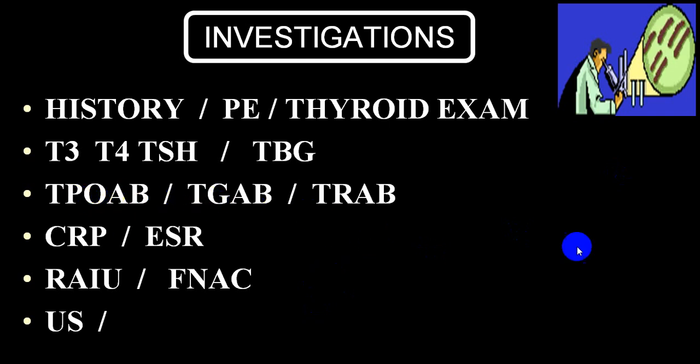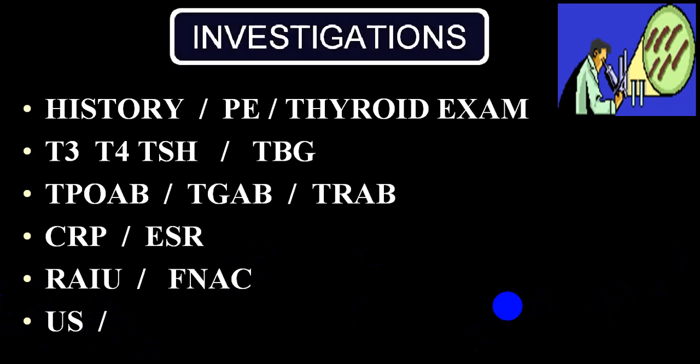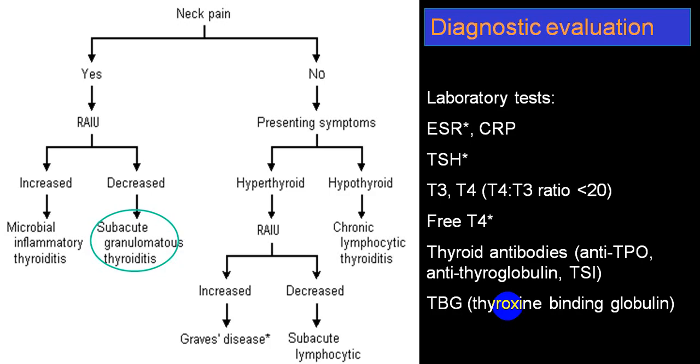TPO antibody will usually be negative in case of Riedel's thyroiditis and acute thyroiditis. Radioactive iodine uptake will depend upon the stage. FNAC biopsy will usually be negative. Ultrasound will give you an idea regarding the enlargement and it can differentiate the acute from the chronic variety.